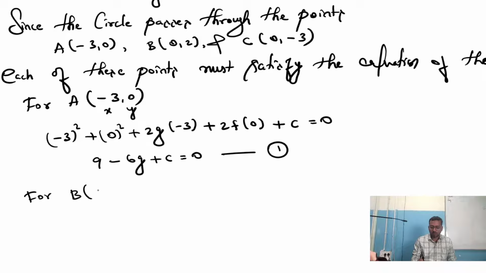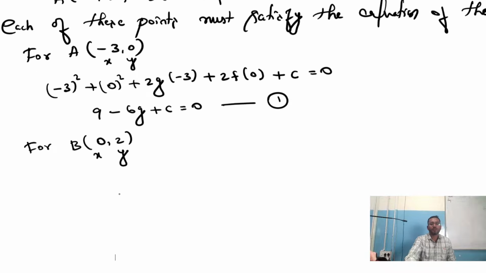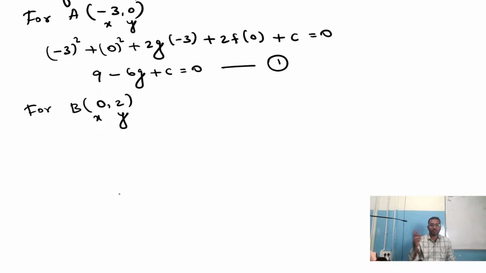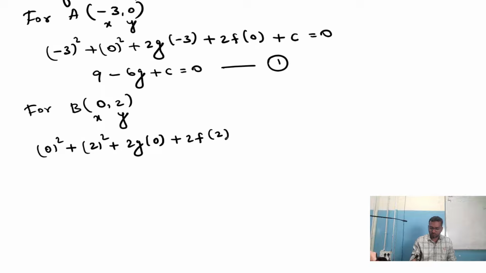For B, which is (0, 2), take x as 0 and y as 2. Substitute these values in the same equation, x² + y² + 2gx + 2fy + c = 0. Then 0² plus 2² plus 2 into g into x, which is 0, plus 2f into y, which is 2, plus c equals 0.